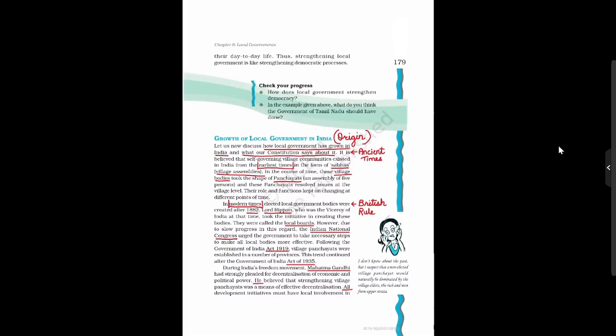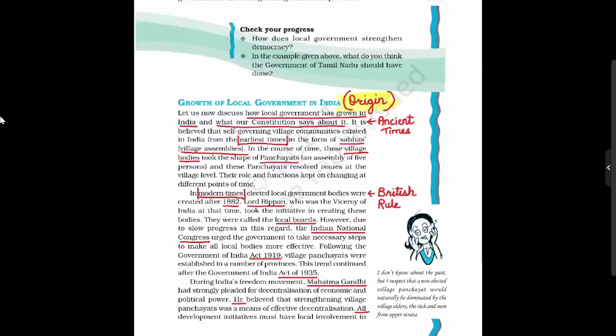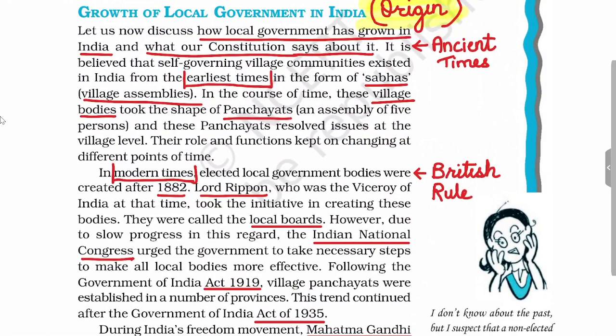So, we have discussed the need of the local government. Now we'll see the origin of the local government. How local government originated in India. How local government was in ancient times. Then what was the position of the local government during the British rule. And after the British rule in independent India, how local governments evolved finally to the 73rd and 74th Amendment Act. So in this discussion, we'll see how local government has grown in India and what are the constitutional provisions regarding the local government.